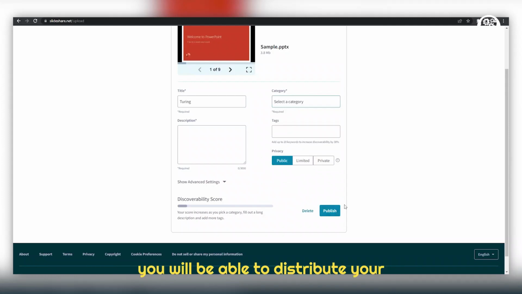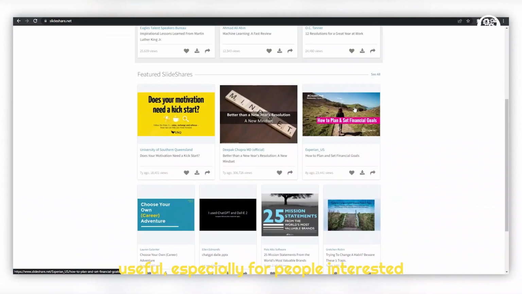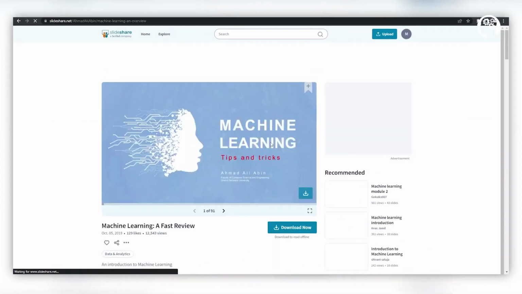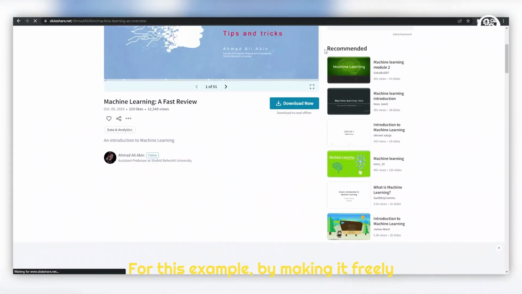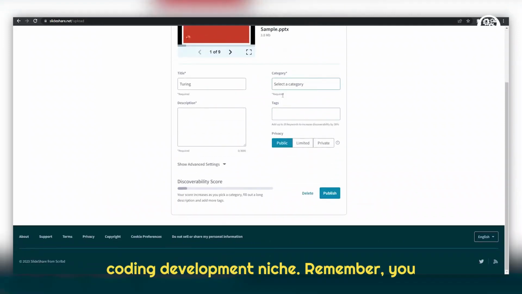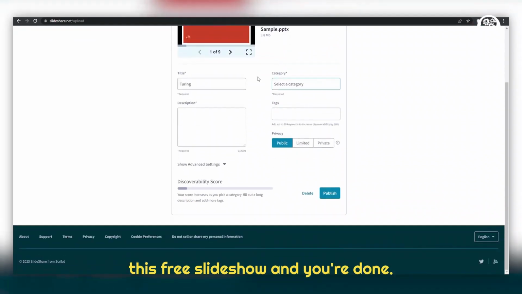Now you will be able to distribute your slideshow to thousands, maybe even millions of people who may find it useful. Especially for people interested in finding solutions to the problems solved by the affiliate product we chose. For this example, by making it freely available, you are more likely to garner attention from people interested in the coding development niche. Remember, you simply need to provide a link inside this free slideshow and you're done.